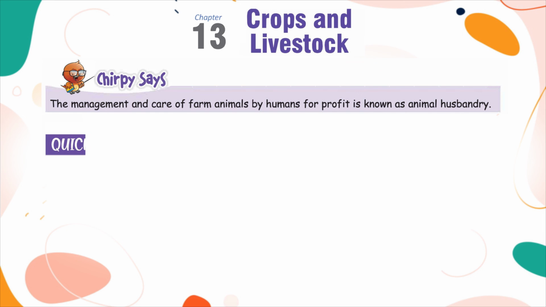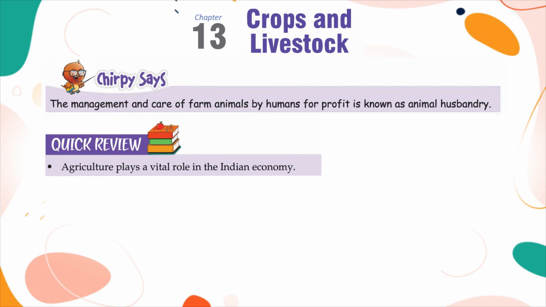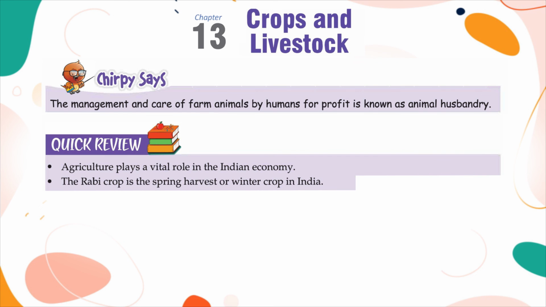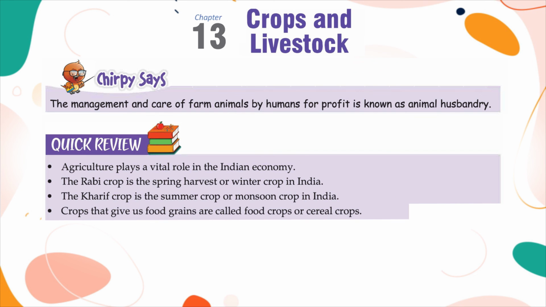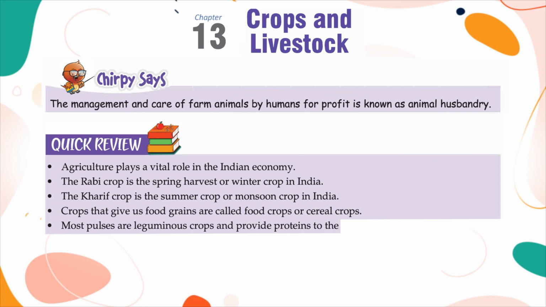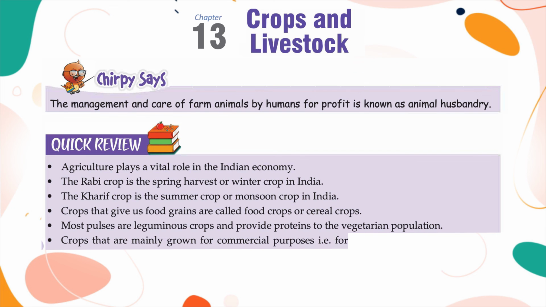Quick review. Agriculture plays a vital role in the Indian economy. The Rabi crop is the spring harvest or winter crop in India. The Kharif crop is the summer crop or monsoon crop in India. Crops that give us food grains are called food crops or cereal crops. Most pulses are leguminous crops and provide proteins to the vegetarian population. Crops that are mainly grown for commercial purposes, that is for earning money, are called cash crops.